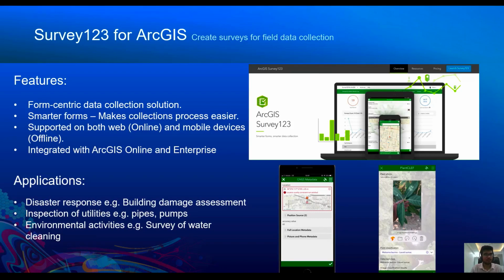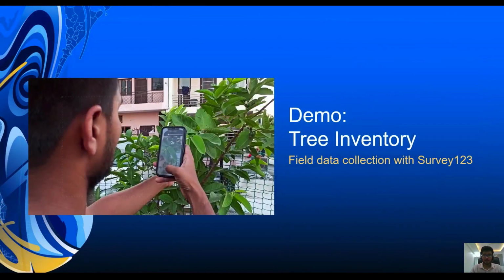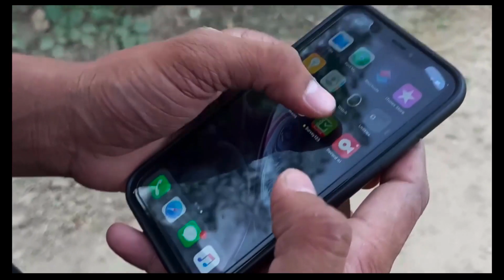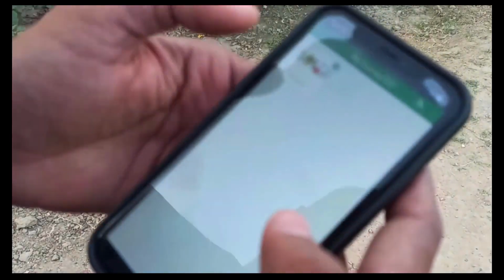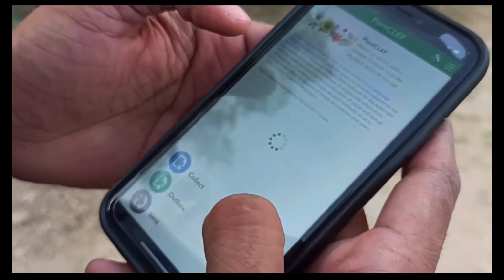Survey123 has various applications like in disaster response and inspection of utilities. So here is one example where Survey123 is integrated with ArcGIS API for Python and is used for collecting data about plant species. Let's see how ArcGIS.learn can be used to enhance surveying workflow.